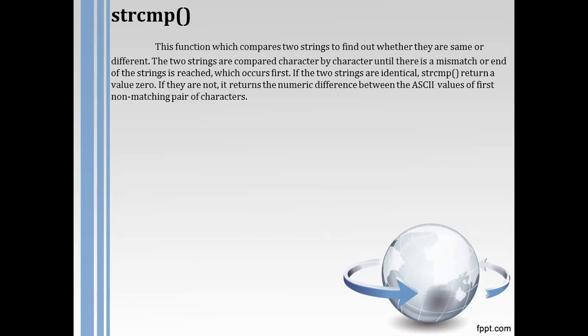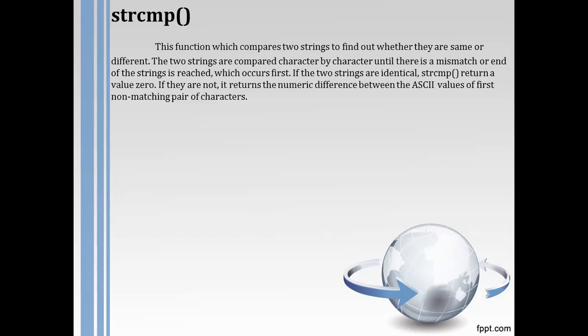If the two strings are identical, strcmp will return the value 0. If they are not identical, it will return the numerical difference between the ASCII values of the first non-matching pair of characters.